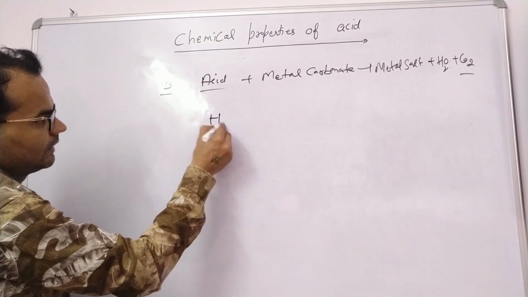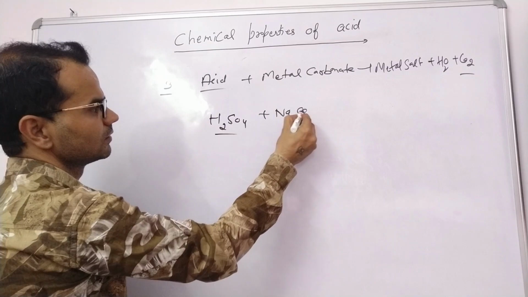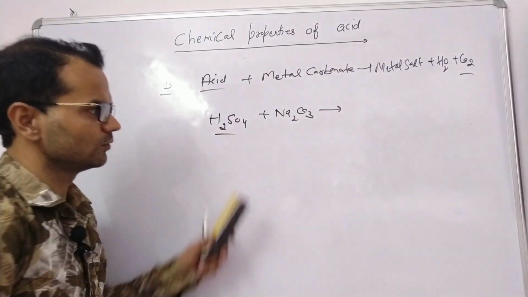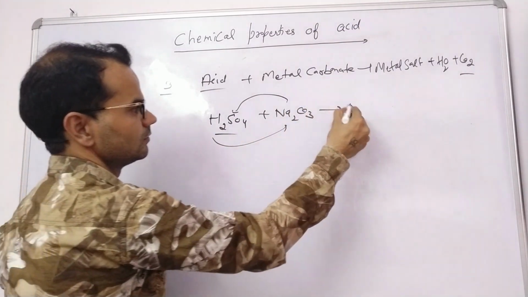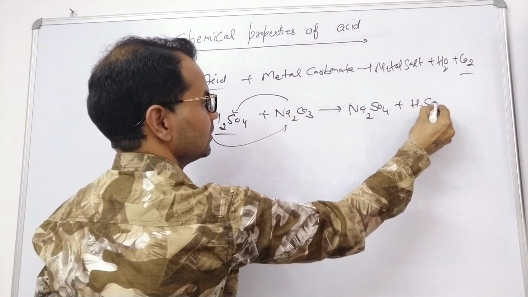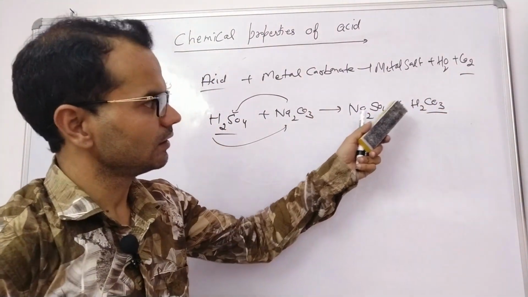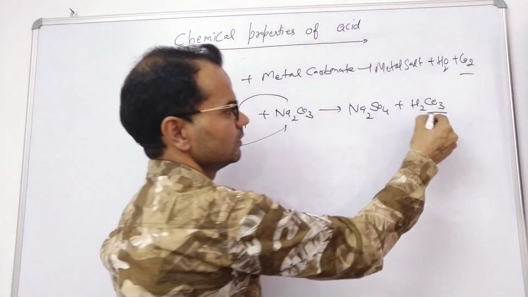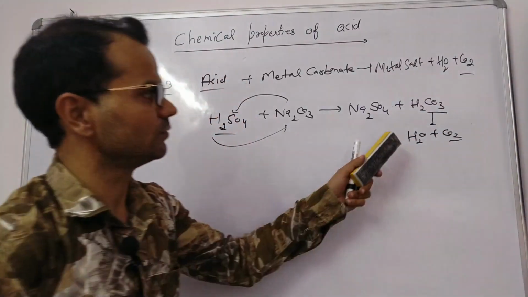Acid again, I have taken sulfuric acid, and metal carbonate, sodium carbonate, Na2CO3. Again a double displacement reaction. Na2SO4 plus carbonic acid is formed, but it is a weak, unstable acid. It dissociates to give water plus CO2.